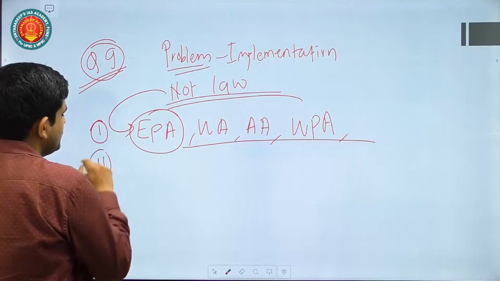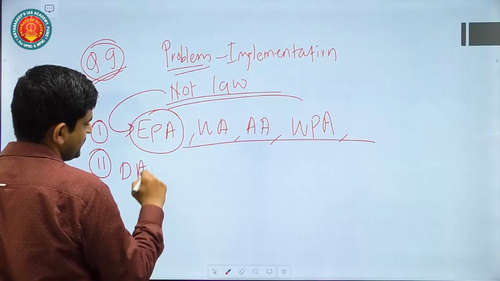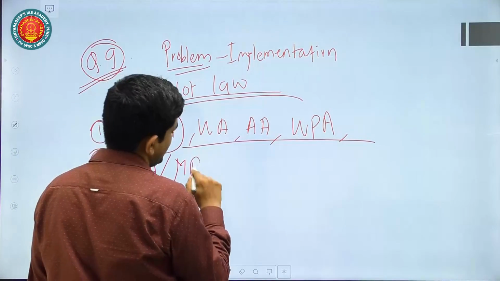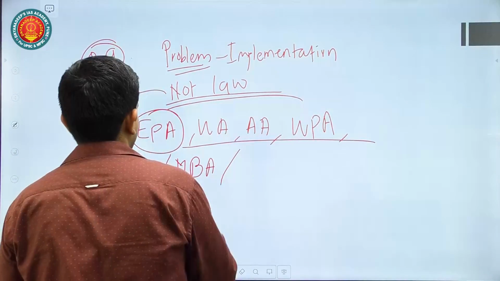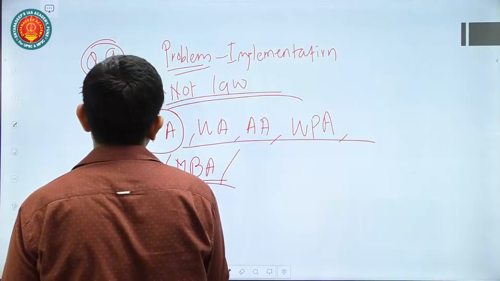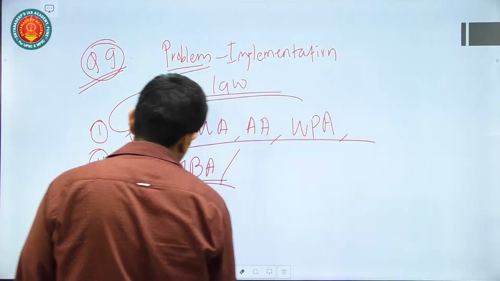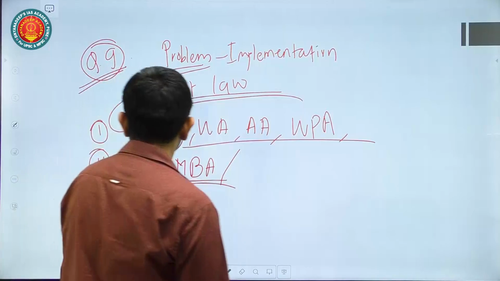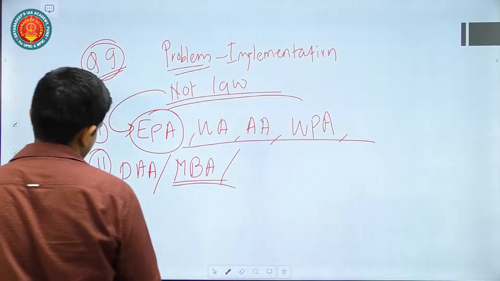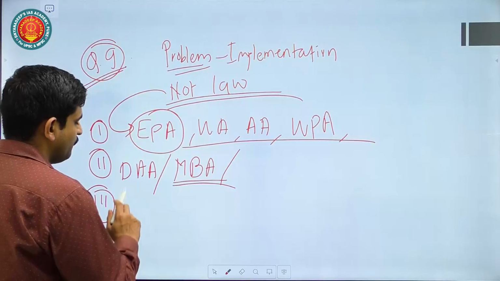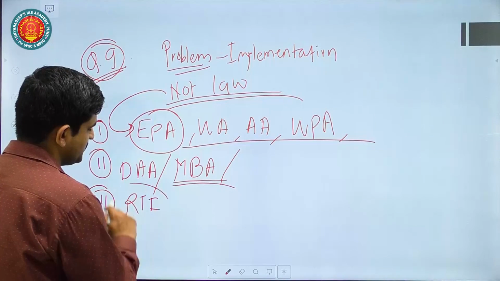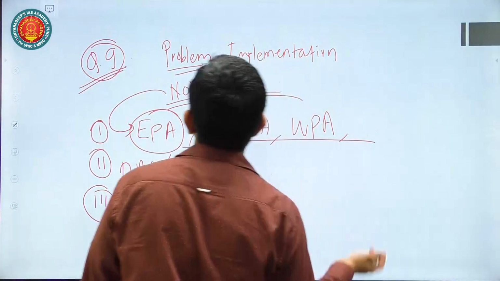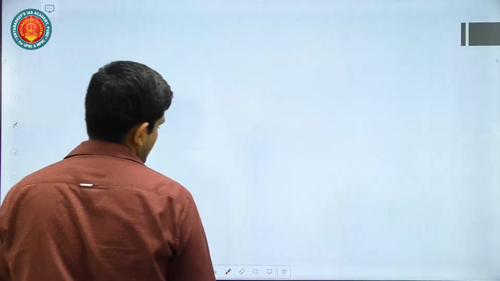Then we also have gender progressive laws like the Dowry Prohibition Act, but still dowry is being given. Then you have the Maternity Benefit Act. Under this also there is a very good provision for women's participation in the labor force, but that is also being neglected. Then with respect to other things, we also have other laws, for example, the Right to Information Act. These are laws in a way to promote good governance through transparency in the democracy. But the issue is that there is a lack of implementation.